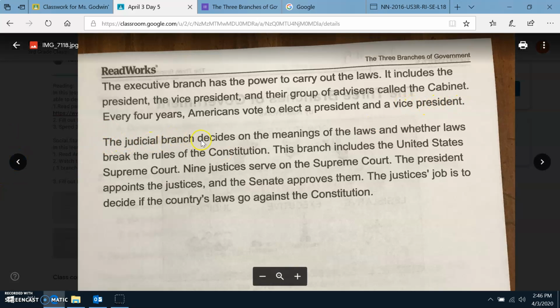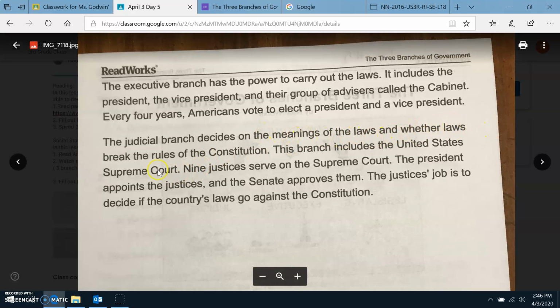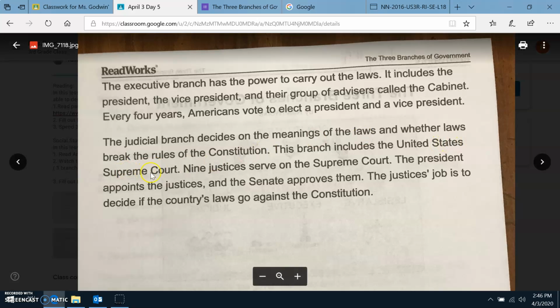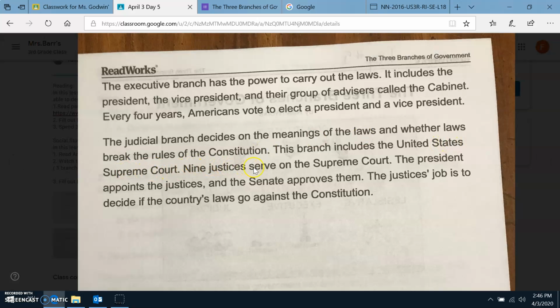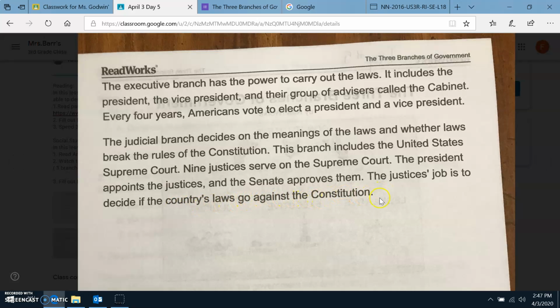The judicial branch decides on the meanings of the laws and whether laws break the rules of the Constitution. This branch includes the United States Supreme Court. 9 justices serve on the Supreme Court. The President appoints the justices and the Senate approves them. The justice's job is to decide if the country's laws go against the Constitution.